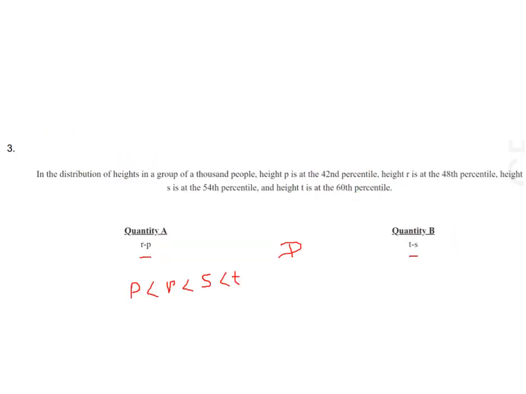So, do we know their value? We just know that they are in some percentile, that is 42, 48, but we don't know the value.